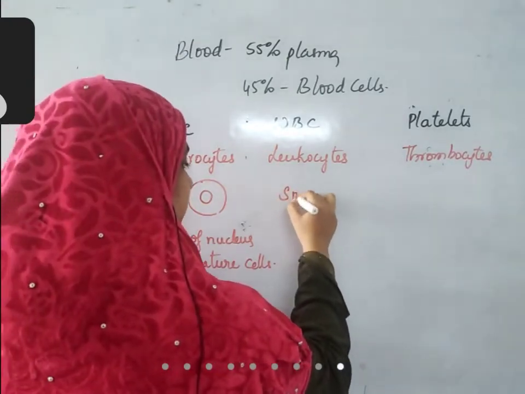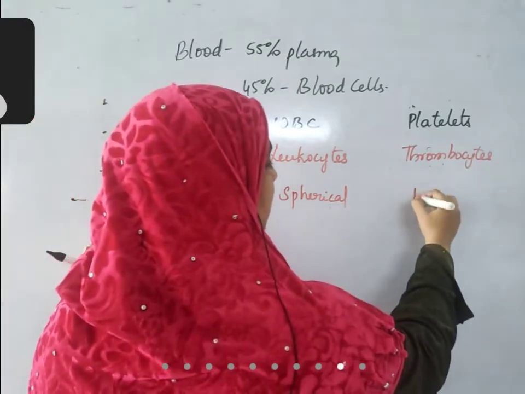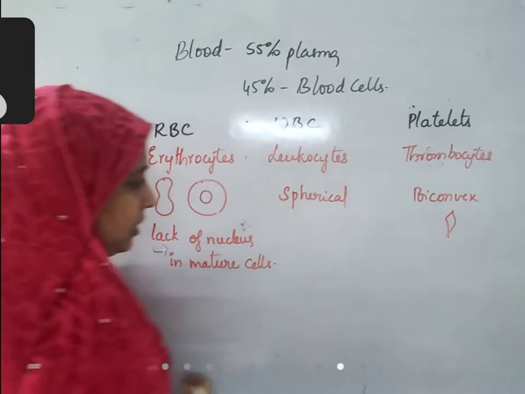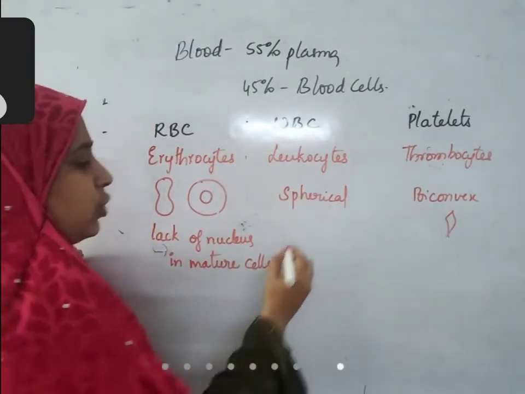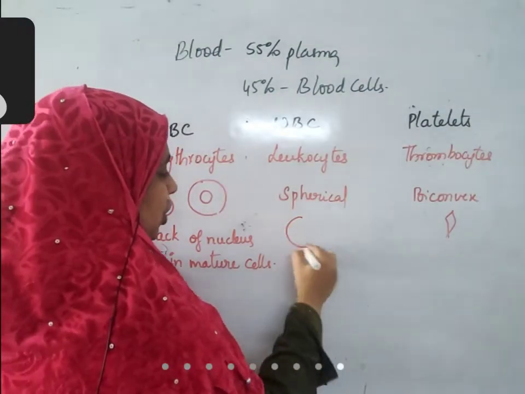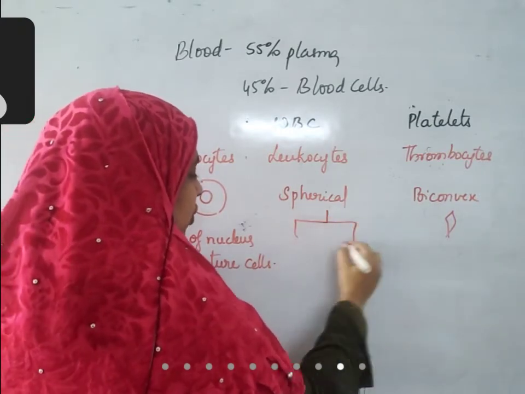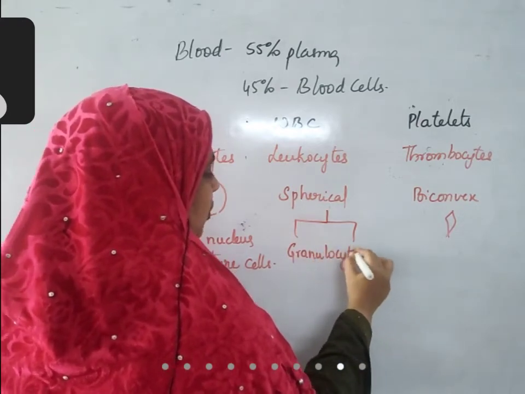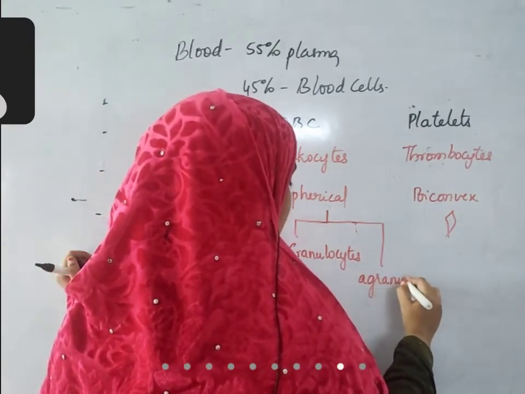Leukocytes are spherical and platelets are biconvex. They are like these particles. Inside this WBC, you can see that the nucleus is of various shapes. In leukocytes, there are granulocytes which have granules, and agranulocytes which do not have granules.